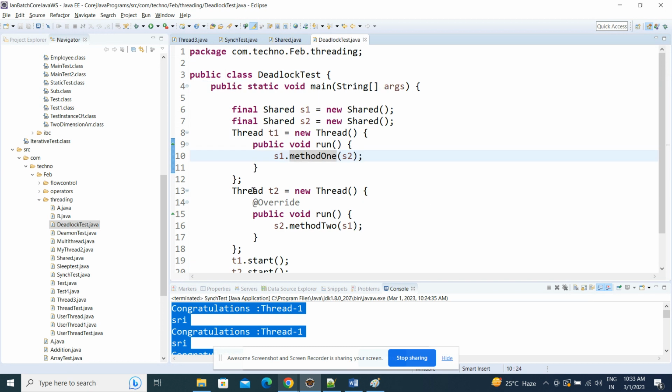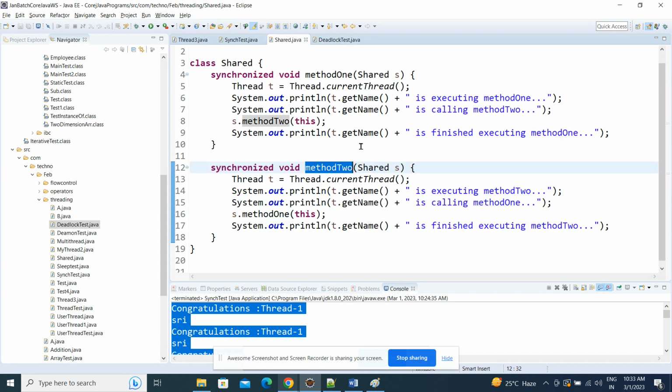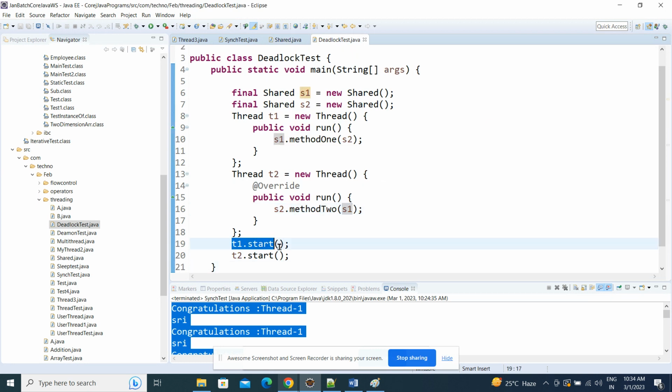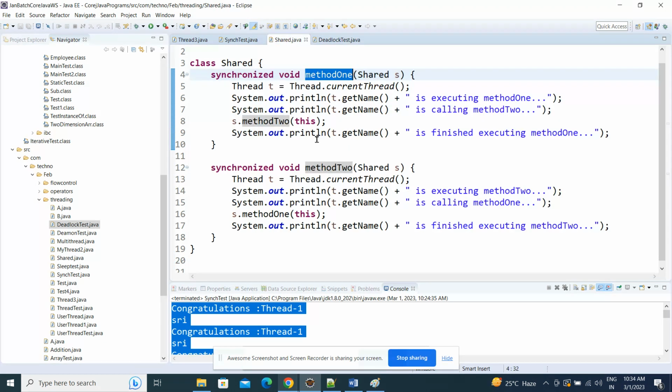Again I have created one more thread. That thread calls, from the s2 Shared object, s2.method2 of s1, and I am passing the s1 object. Inside this, method 1 is calling method 2 and method 2 is calling method 1. Now both threads are started, t1 and t2. t1 internally is calling method 1, and in method 1 we are calling method 2.